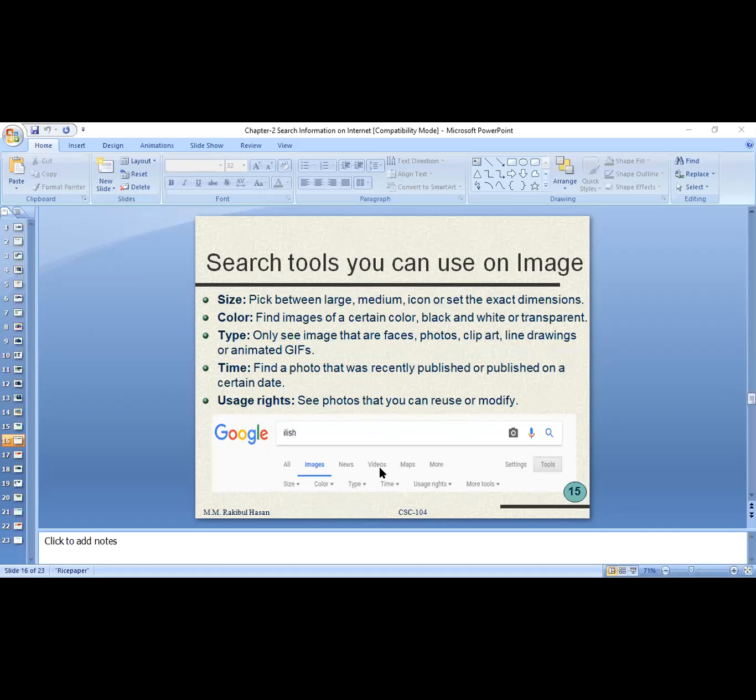Here you can see one snapshot. Can you see the snapshot here? Yes, sir. Here you will get a number of options. All means video, image, or text, everything. But if you select only image, then you are going to get only the pictures. News, video, map, more: many things you can select here.